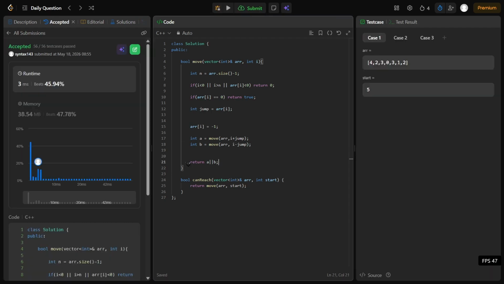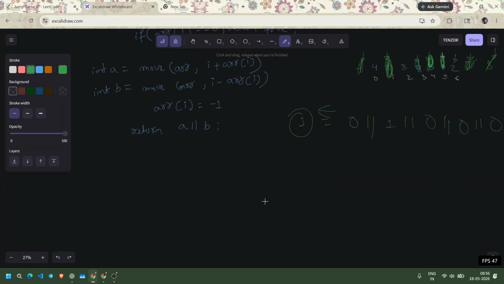Okay, we got a perfectly fine code, so let's analyze the time complexity and space complexity of our code. Basically, if you can see, we are just iterating the array once, checking if it's marked or not. At worst case, if we iterate over every element, the time complexity is going to become big O of n.